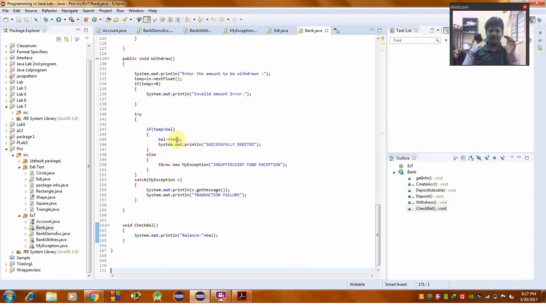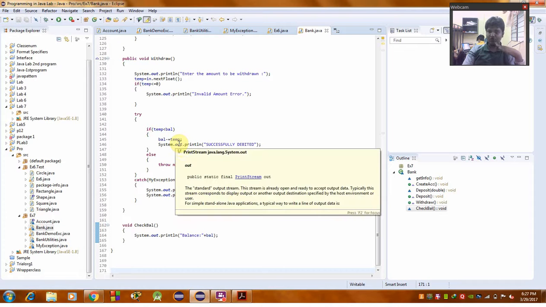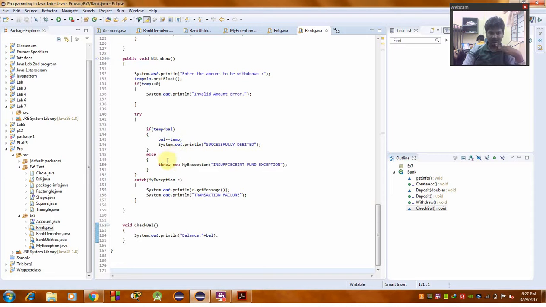For example, if I withdraw 200, it will be withdrawn, or debited, successfully. Else if you give 1000 or 1100, it will not be allowed. Hence using a throw block, throw new exception syntax, it will show an insufficient fund exception. There is no amount.